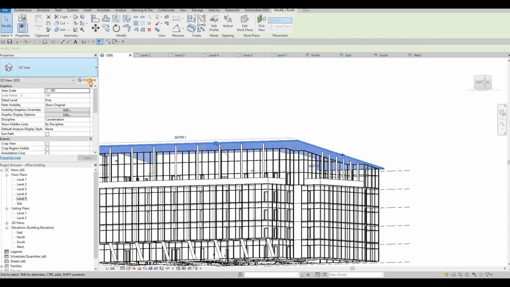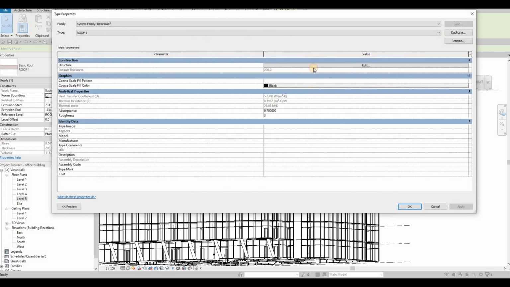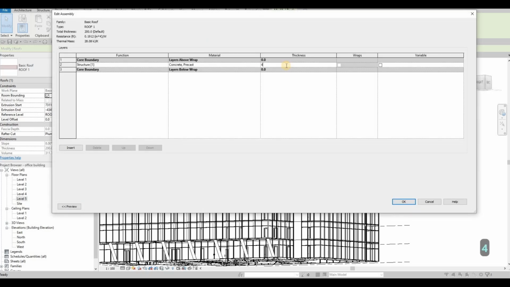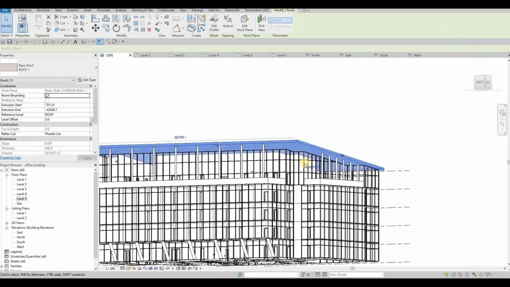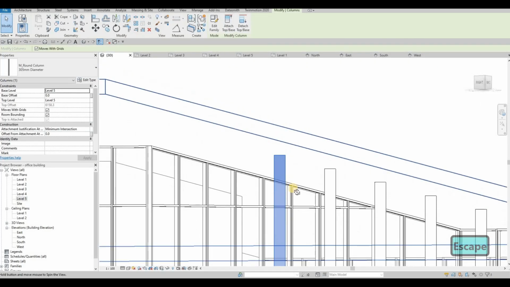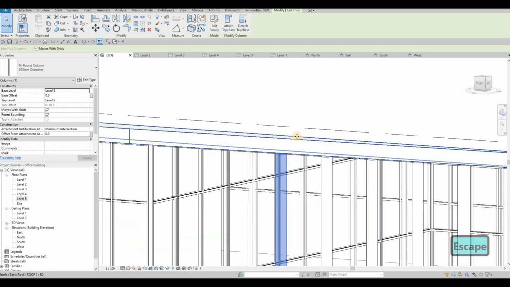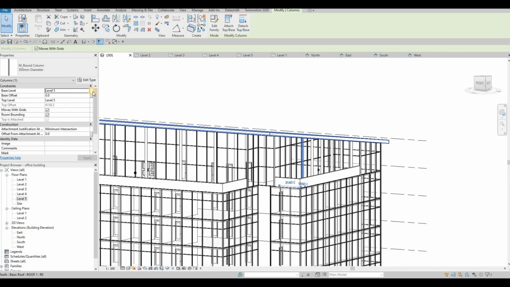And then let's make the thickness to be 400 here. Because I really want it to be attached.